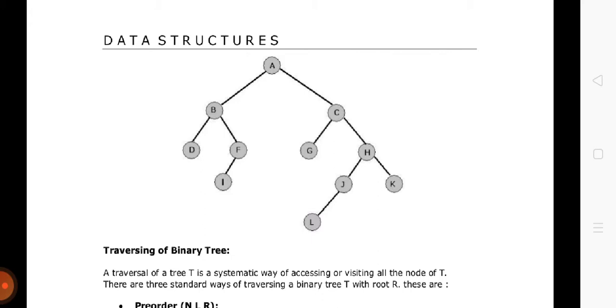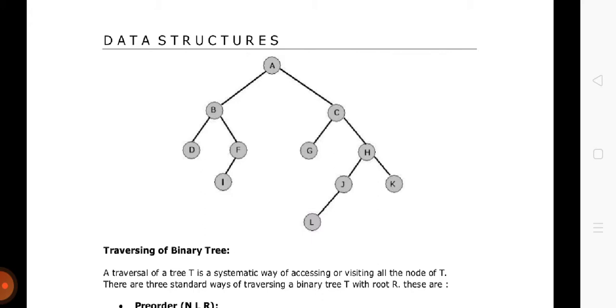Now this F again is acting as a parent for the node I. So pre-order traversal says that process the parent node or the root node first. So we will process it first. So F is being processed. Then we will check for its left. If left is there, we will come to the left, right? So we will come to the left of F, which is in this case I.